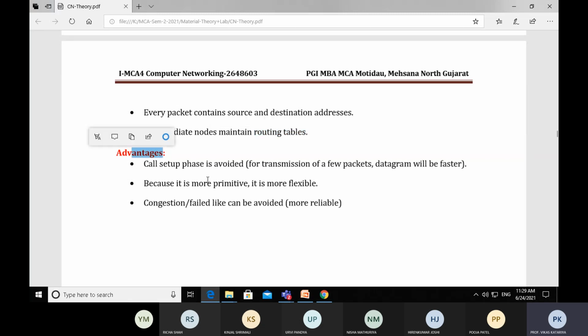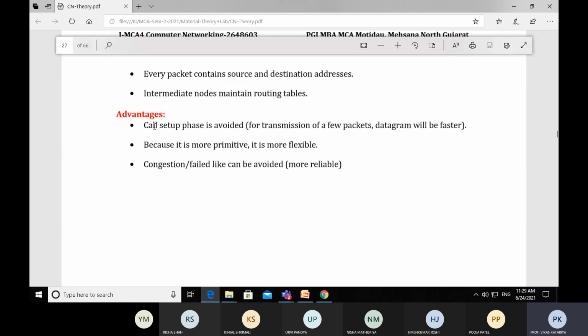Now, the advantages of packet switching, the advantages of the datagram approach. Call setup is avoided because here we are not sending any call request packet or call accept packet to establish a connection. So this time will be less.